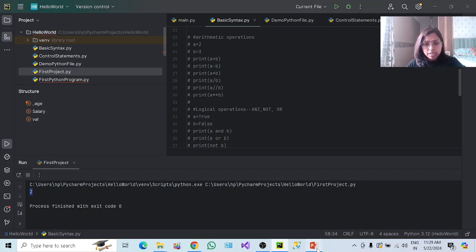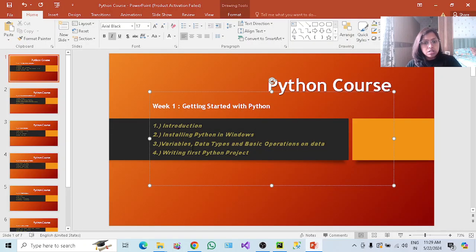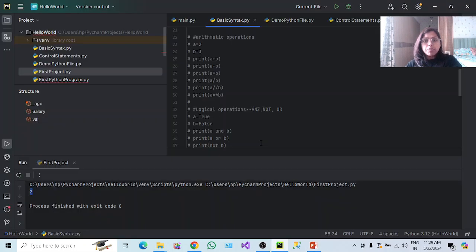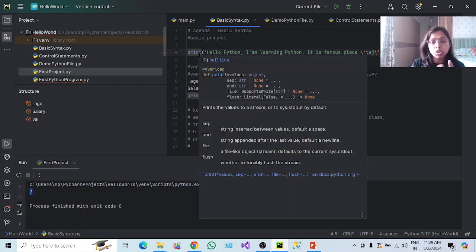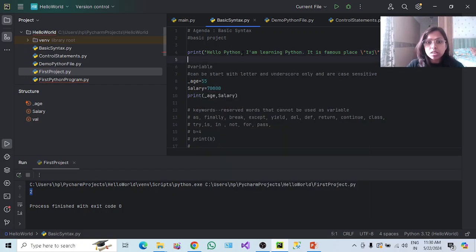The next thing is we will understand what variables and basic operations are. So you can see here, print, as I told you, is a built-in function by which if you want to print anything, we use the print function. So let's say I have written over here now a string. I'll keep it simple.